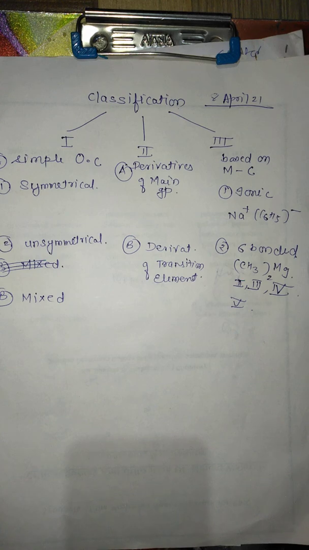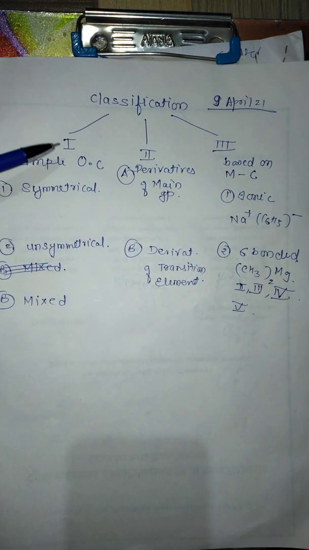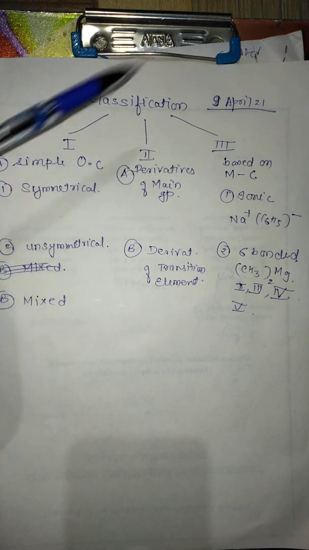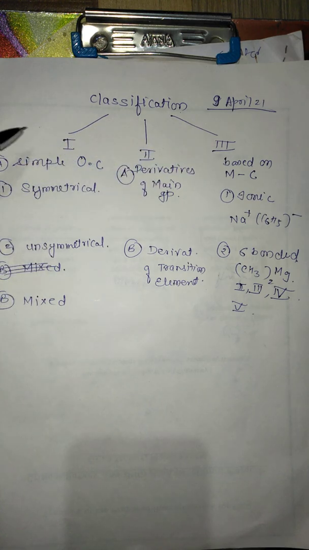Good morning, dear students. Today we are going to see the classification of organometallic compounds. In this classification, we are going to see various categories. That is, first type of organometallic compounds, second type, third type. That means there are three main types, and in that again more categories are there as per their nature.